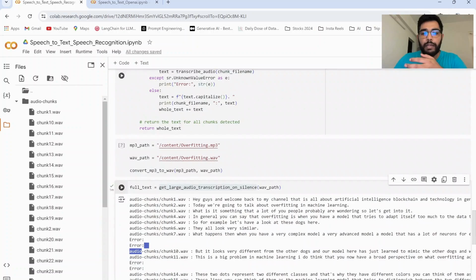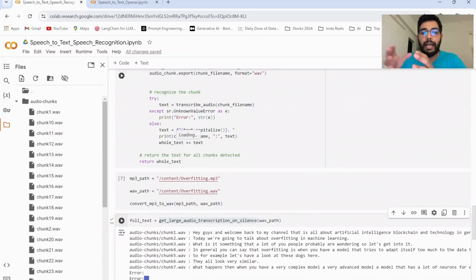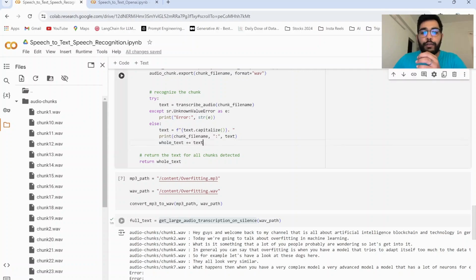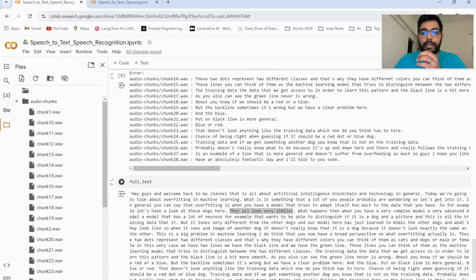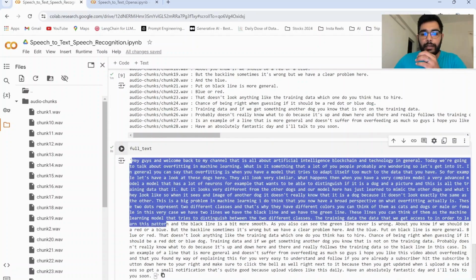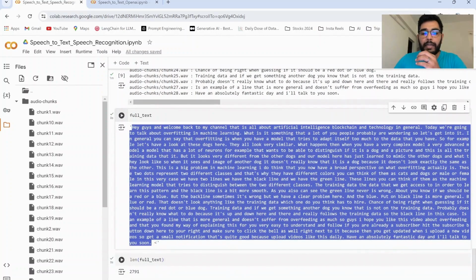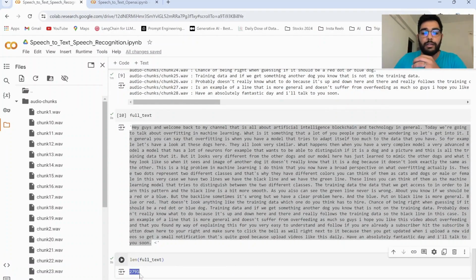Post that, what we are doing is each and every chunk has been collated to form the whole text, and we are returning the whole text and printing the whole text over here. And finally, we are printing the length, that is the character length of the whole transcribed audio or speech to text, which is 2791 characters in total.